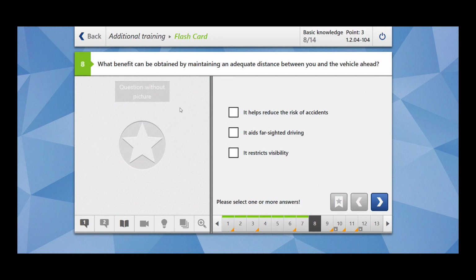Moving towards the next question. What benefit can be obtained by maintaining an adequate distance between you and the vehicle ahead? If you maintain a sufficient safety distance, what are the benefits? It helps reduce the risk of accident. This is correct. It aids far-sighted driving. You are able to see from a distance what's going to happen. You can anticipate the situation. It restricts visibility. This is wrong.